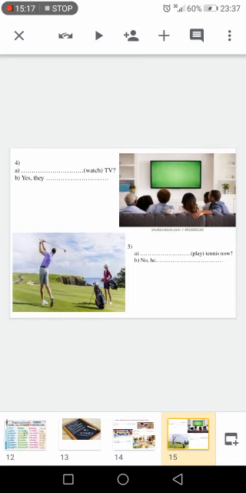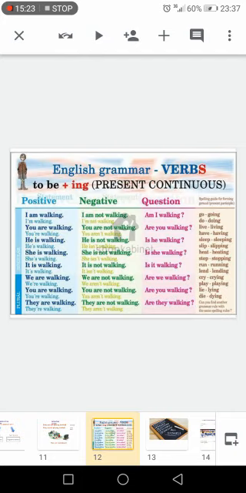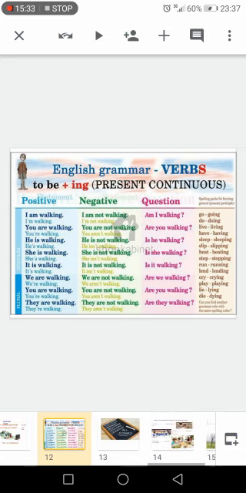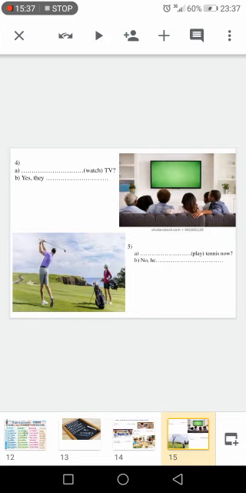Thank you so much for attending this class. Before I leave, I would like you to write this table. I'd like you to copy it in your lesson copybook. And in the exercise part, I would like you to do this exercise and this exercise.